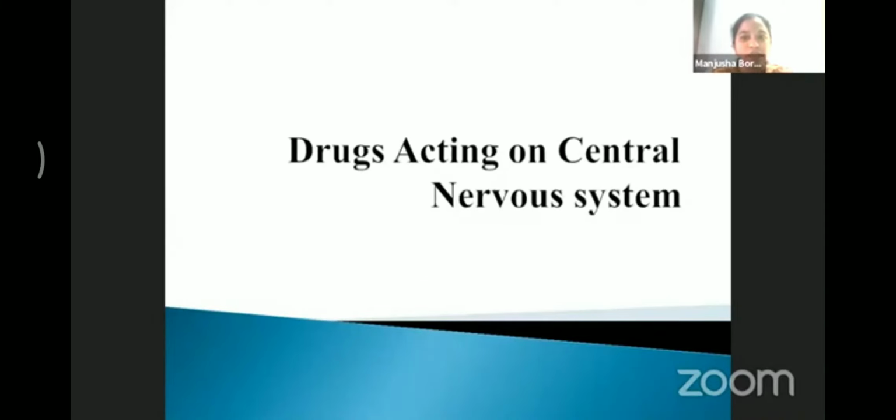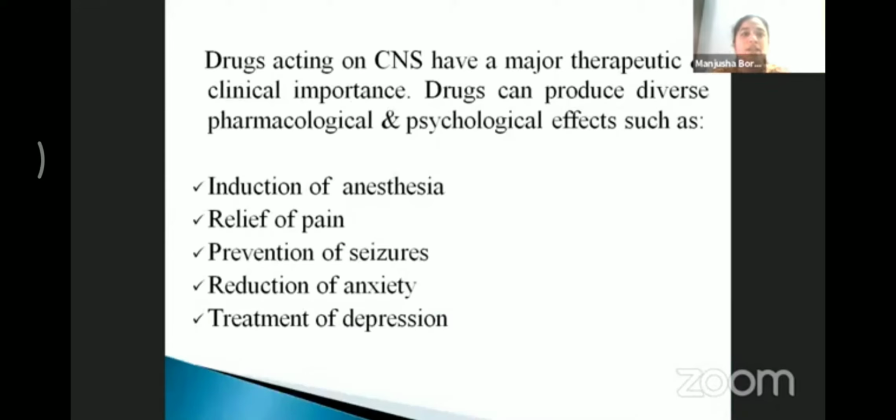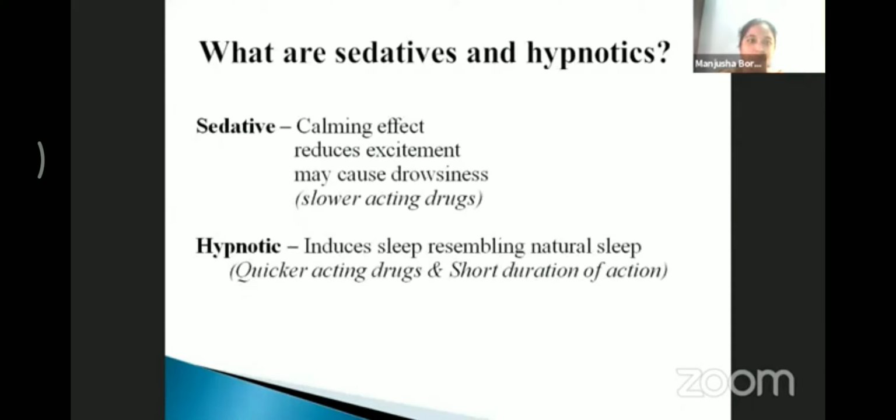Drugs acting on the central nervous system. Drugs acting on the central nervous system have major therapeutic and clinical importance. Drugs can produce diverse pharmacological and psychological effects such as induction of anesthesia, relief of pain, prevention of seizure, reduction of anxiety, and treatment of depression.